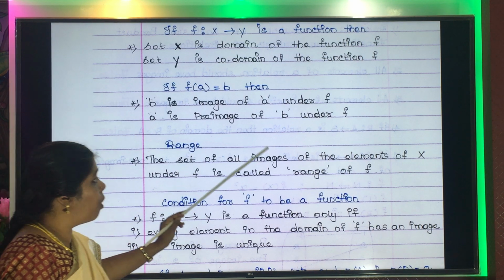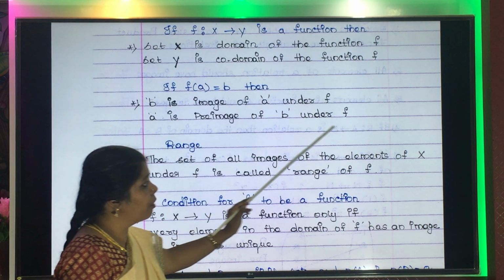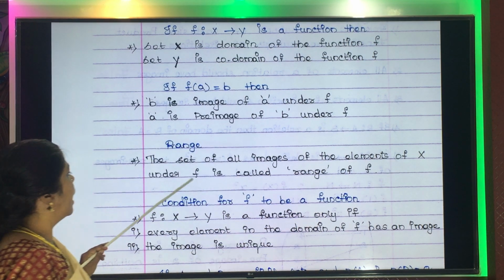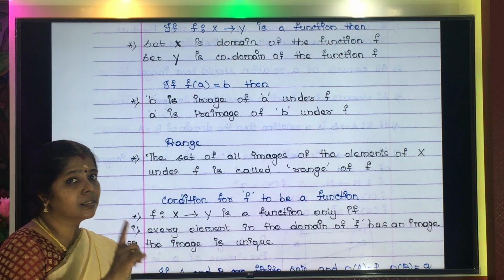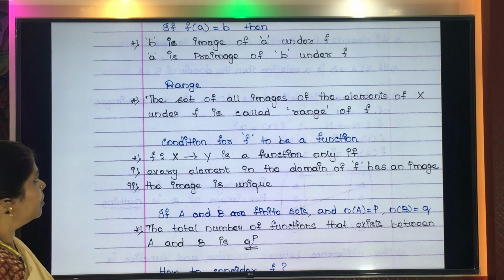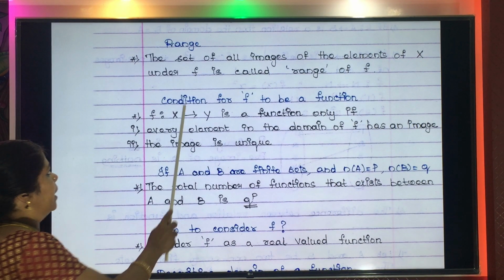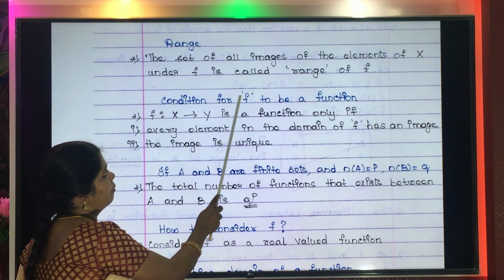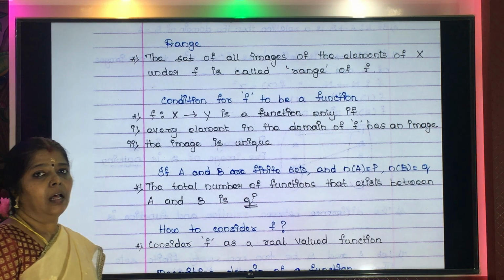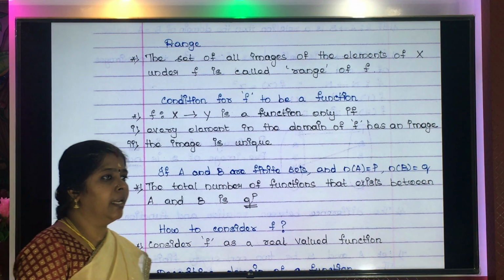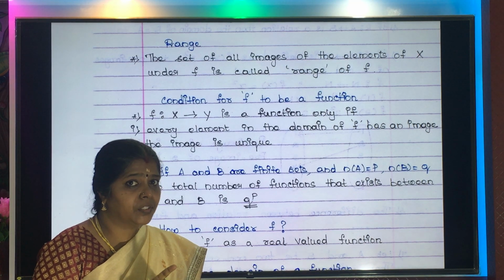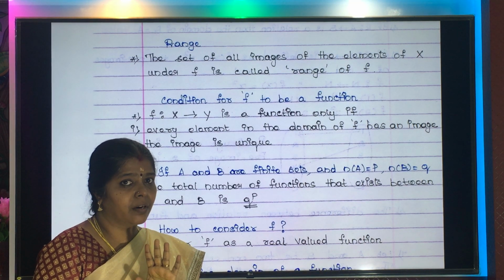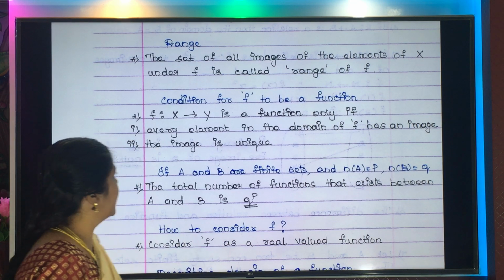The set of all images of the elements of X under f is called the range. Hope you all have understood what is range and codomain. Now let us see what is the condition for f to be a function. I have been telling again and again that all relations cannot become functions. So if it has to become a function, there must be some conditions, right? Now let us see what that condition is.